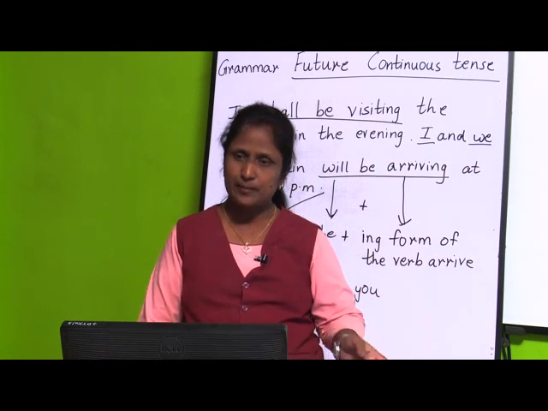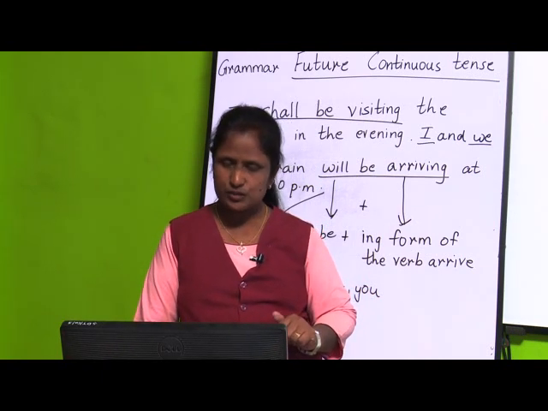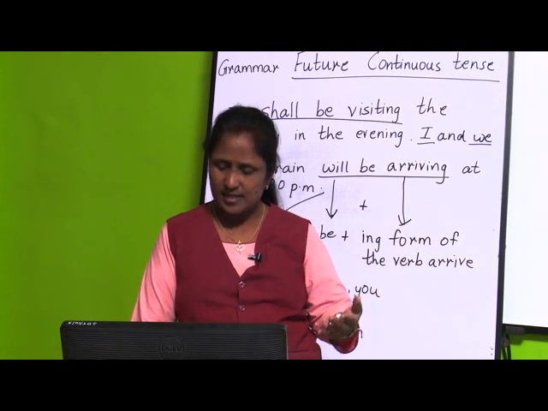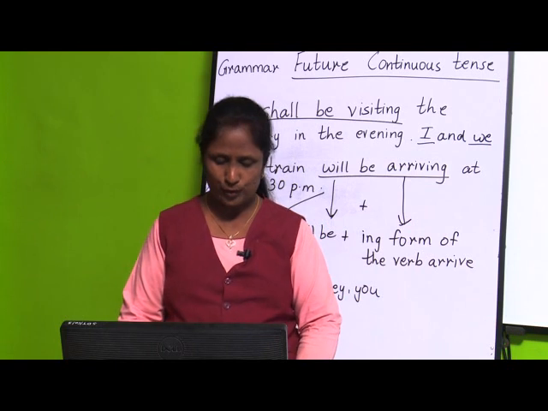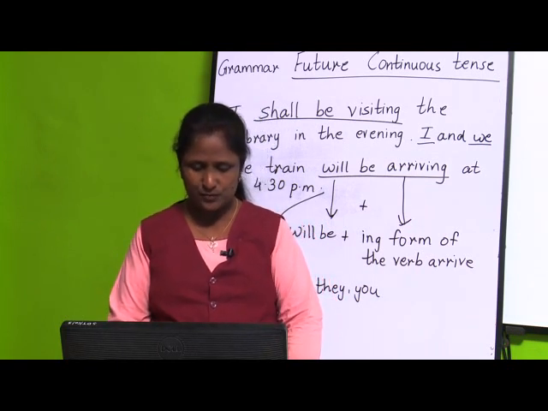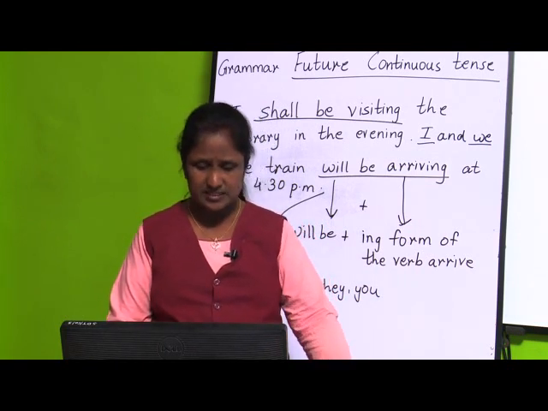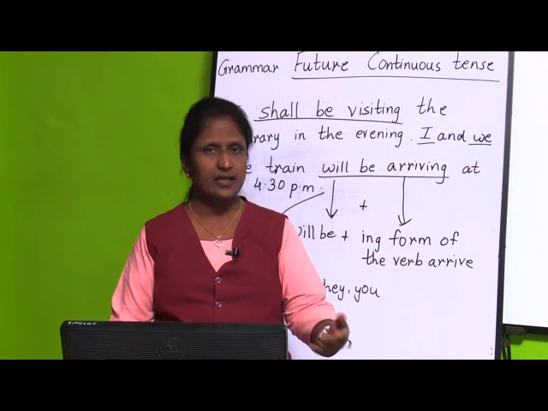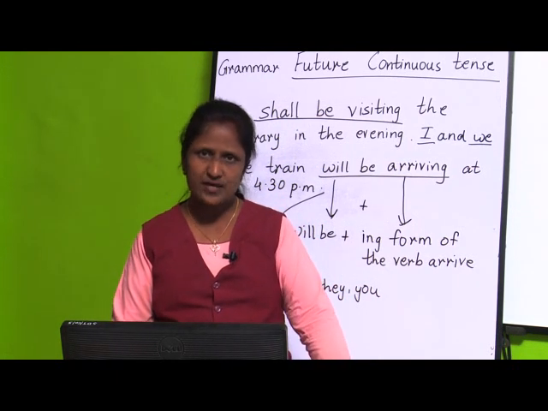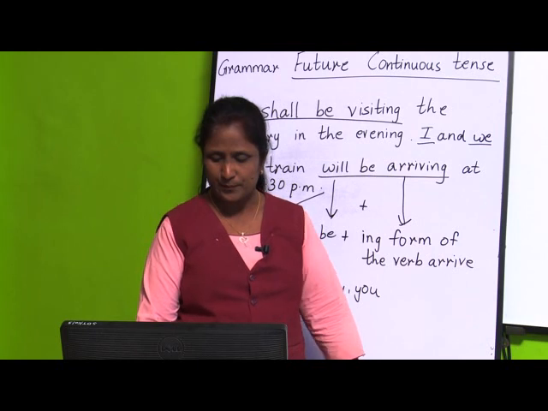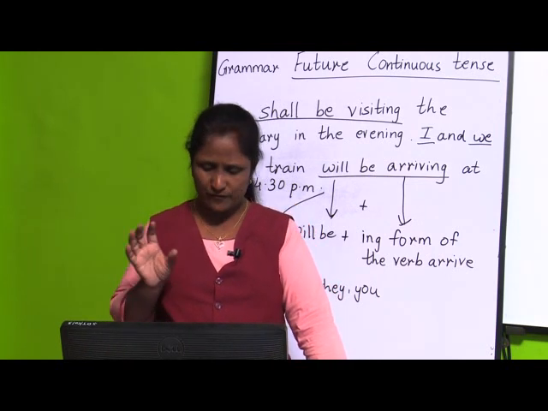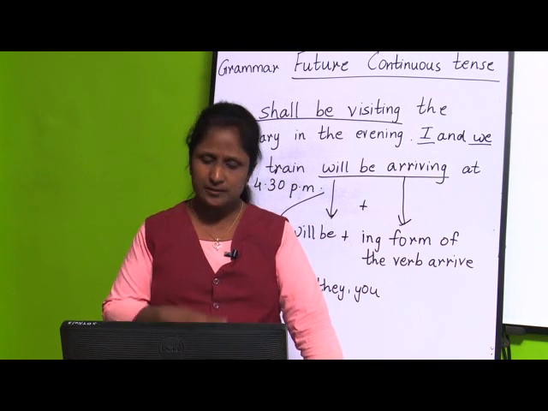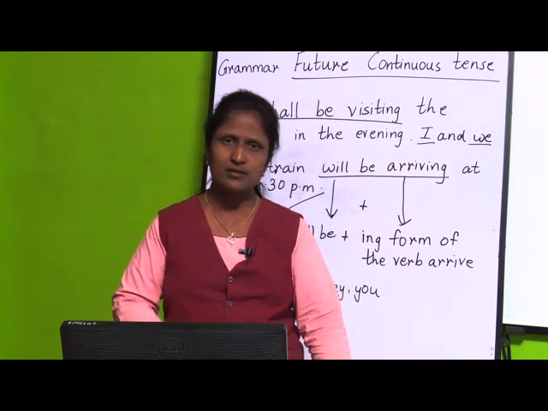Also we have seen simple future tense. What is simple future tense? It tells about the actions that will take place in the time to come. And going to form, I told you, what is going to form? It indicates the actions that are about to take place in the immediate future. And last we have seen the future continuous tense. Here the actions will be in progress at a given point of time in the future. In this way we have completed all the tenses.